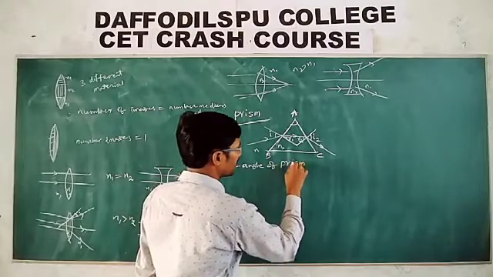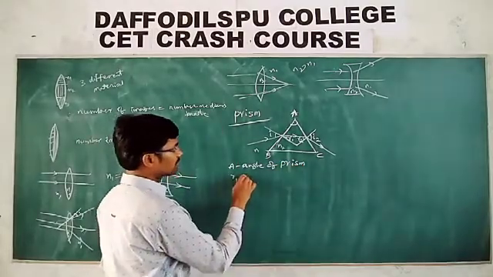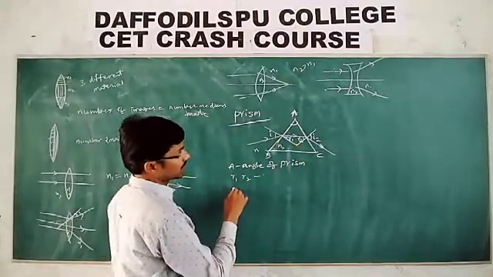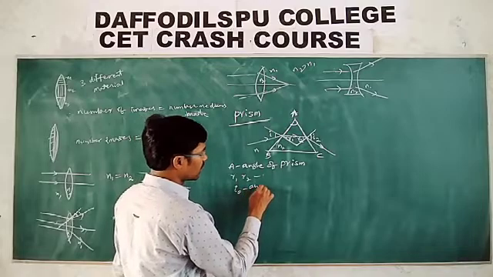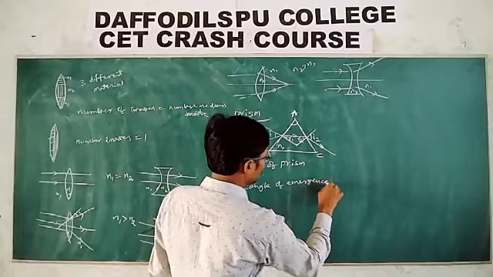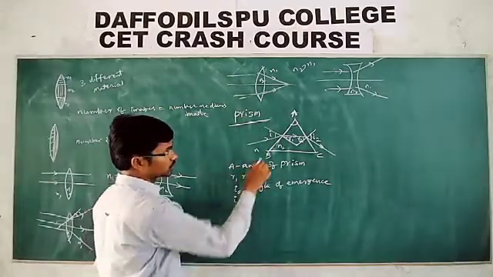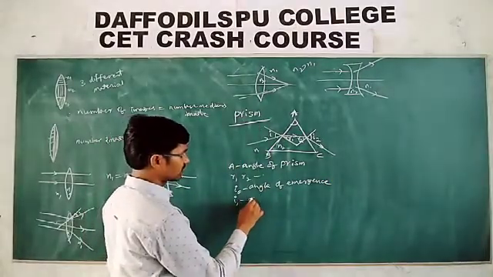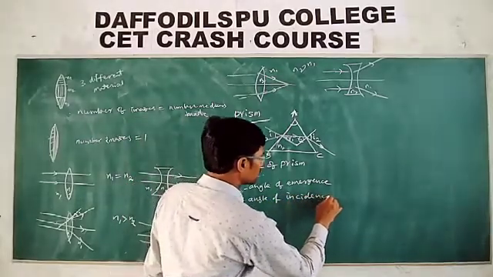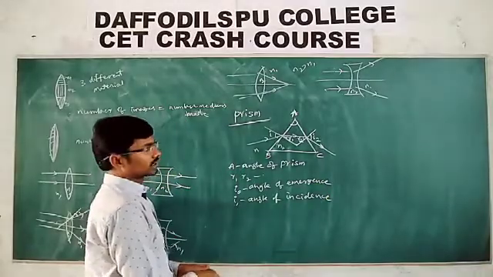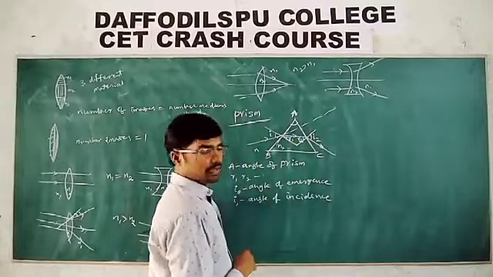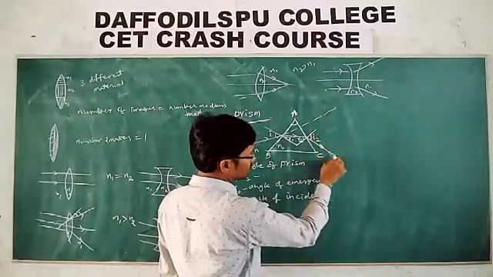I1 is the angle of incidence at the first phase. Then what would happen? This is the original direction of the incident ray, and this is the direction of the emergent ray.